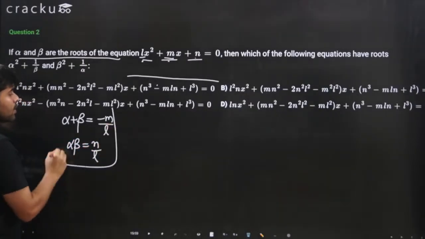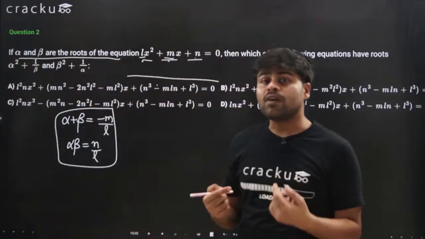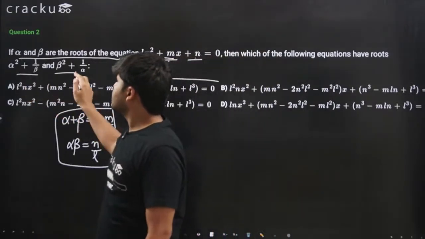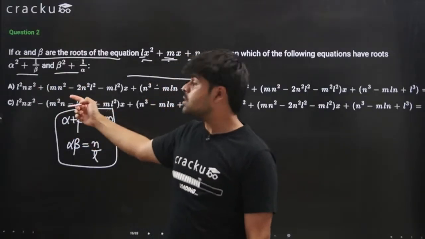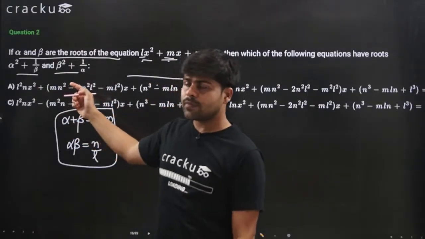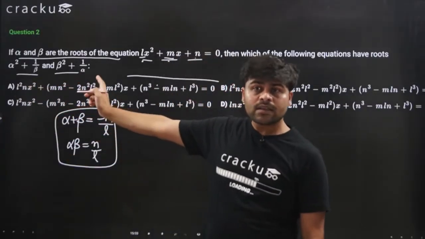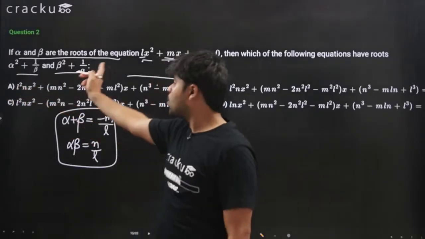Now there is another quadratic. This new quadratic is what we need to find. This new quadratic has these roots. The first root is alpha square plus 1 over beta. The second root is beta square plus 1 over alpha. Now if these are the roots, we can also find the sum and the product of these roots. So what is the sum of these roots?